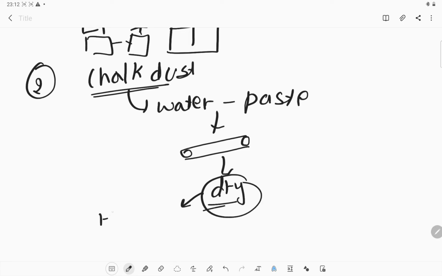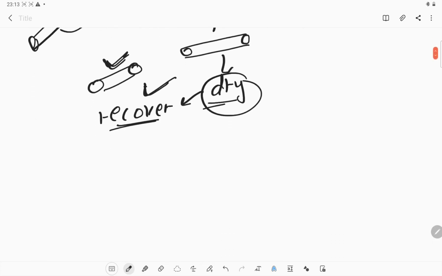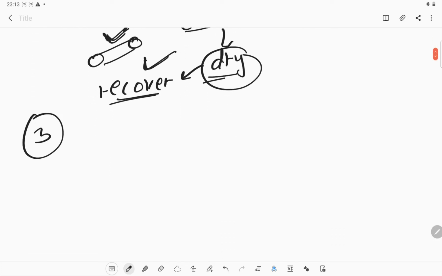We can recover the chalk again, the chalk which we used on the board and which produced the chalk dust, and from the chalk dust we again get the chalk itself. So there is no change in the property of the chalk, it's still chalk. So these are examples of physical changes.